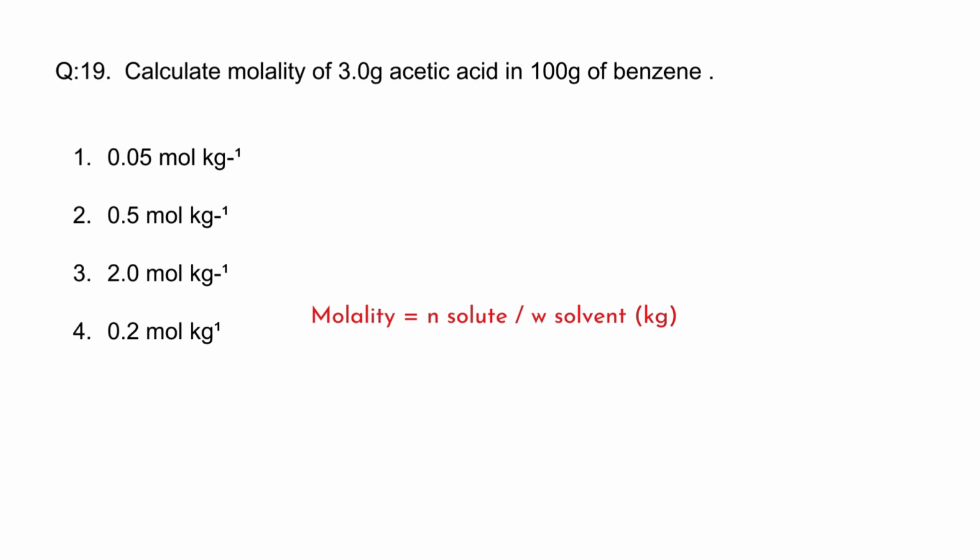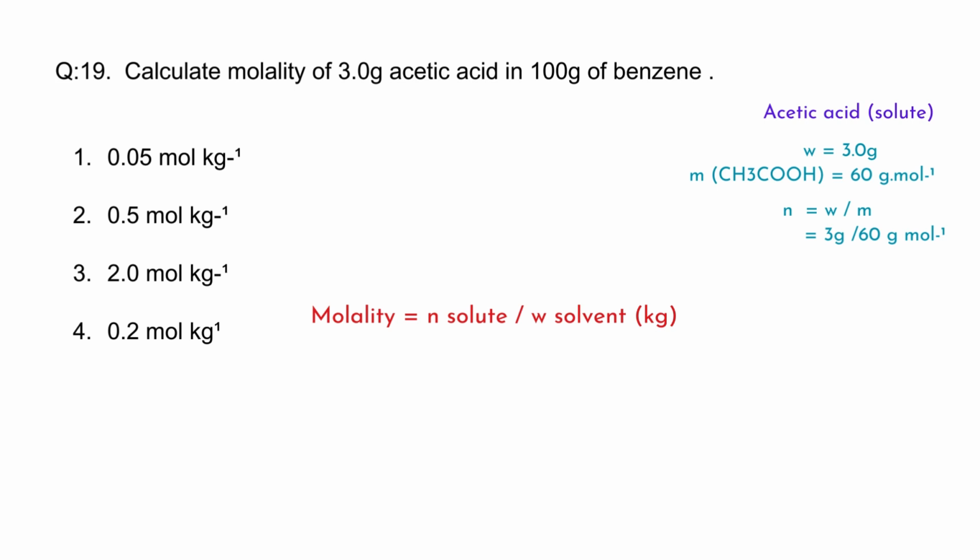We get the mass of acetic acid, which is 3 gram. Now we will calculate the number of moles of acetic acid by W upon M, that means weight of acetic acid divided by the molecular weight of acetic acid. So we will get the number of moles, which will be equal to 0.05 moles.